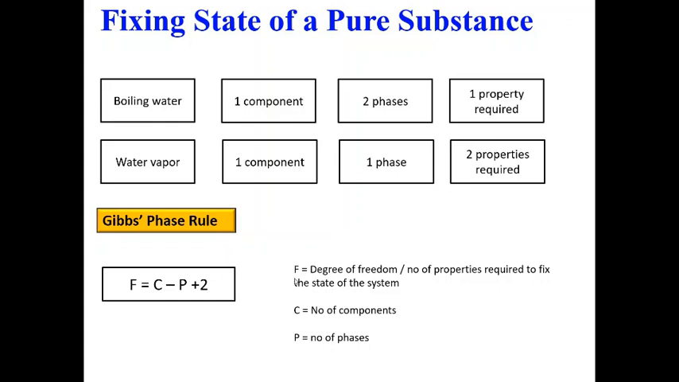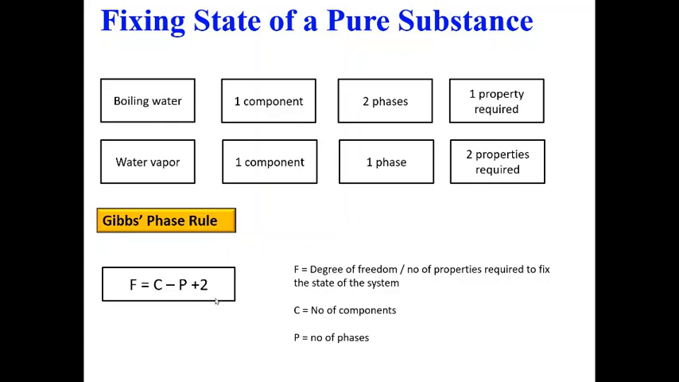Now let us look at this equation. F is the degree of freedom, or number of properties. C is the number of components, or number of elements. Water has one. If you have a mixture of more than one, you will have more components. Then P is the number of phases.